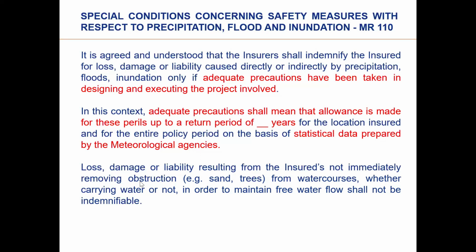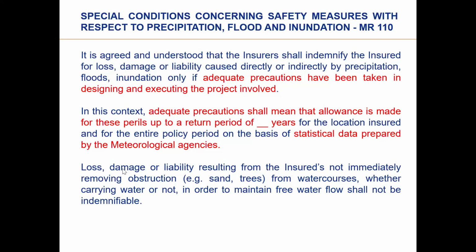Okay. So suppose there is an obstruction because of flooding, a lot of trees and sand deposited in the water course, the water channel, and because of that the water could not flow out of the construction site.